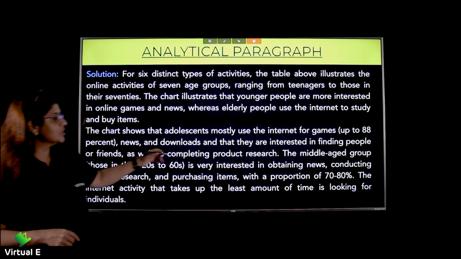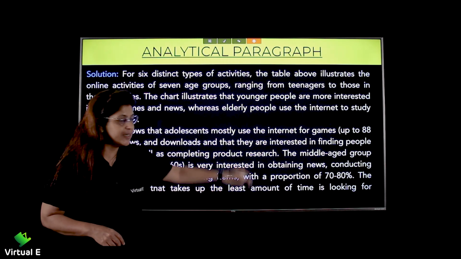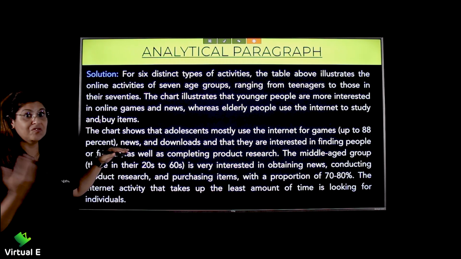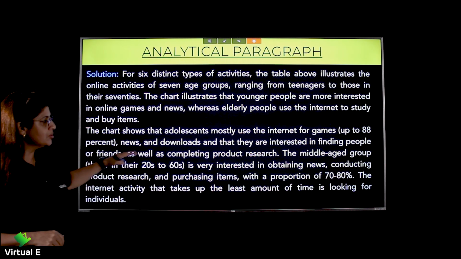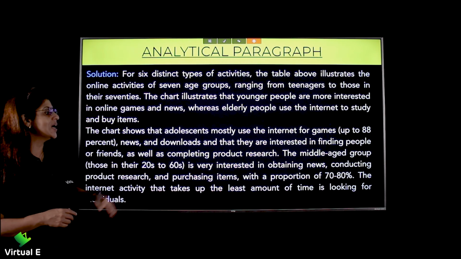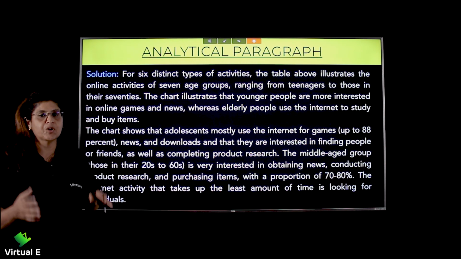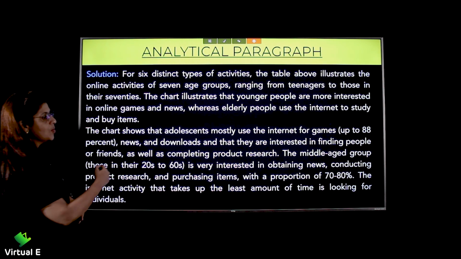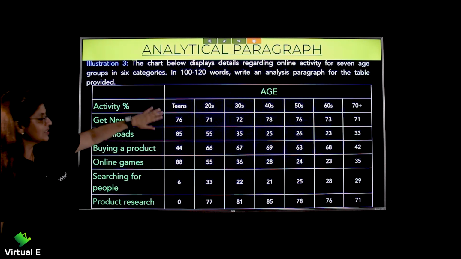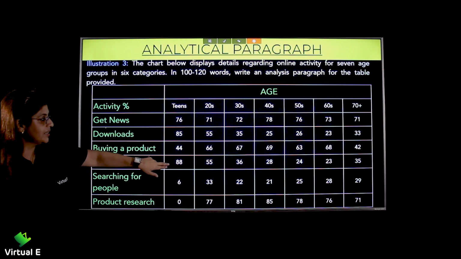The chart shows that adolescents mostly use the internet for games. That's up to 88%, like we first highlighted. News and downloads, and they are interested in finding people or friends as well as completing product research. So look, let's go back. We'll see the teens. See, look at them. All of it is maximum, right? 88 we said.